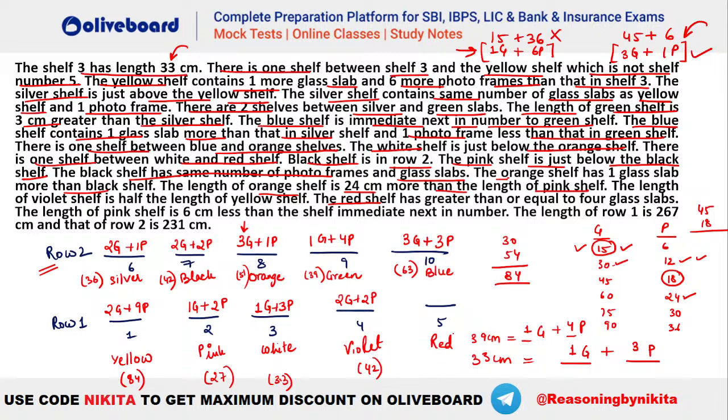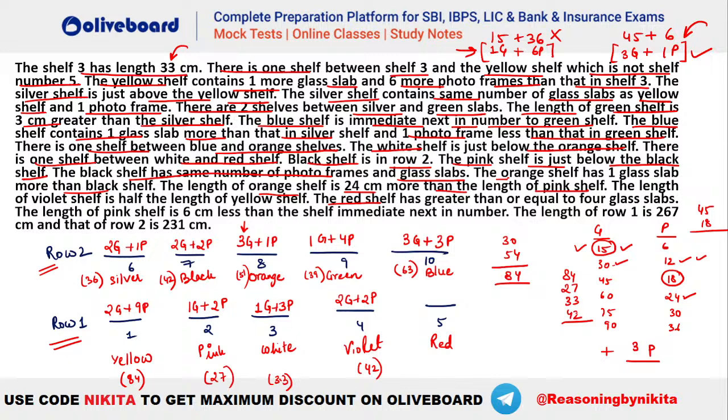The only thing that is remaining is red. Now if you check, we have this information. The length of row 1 is going to be 267 centimeter. So this row 1 should be completely 267 centimeter. Now how do we have 267 centimeter? What should be the value of red, guys? You can find the total from what we have already received. You can see 84 is there, 27 is there, 33 is there, 42 is there.